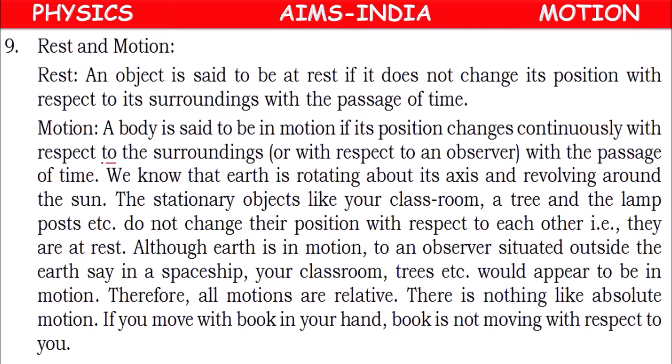If we consider this paragraph, we know that Earth is rotating about its axis and revolving around the sun. So the stationary objects like your classroom, tree, lamp post do not change their position with respect to each other. They are at rest.